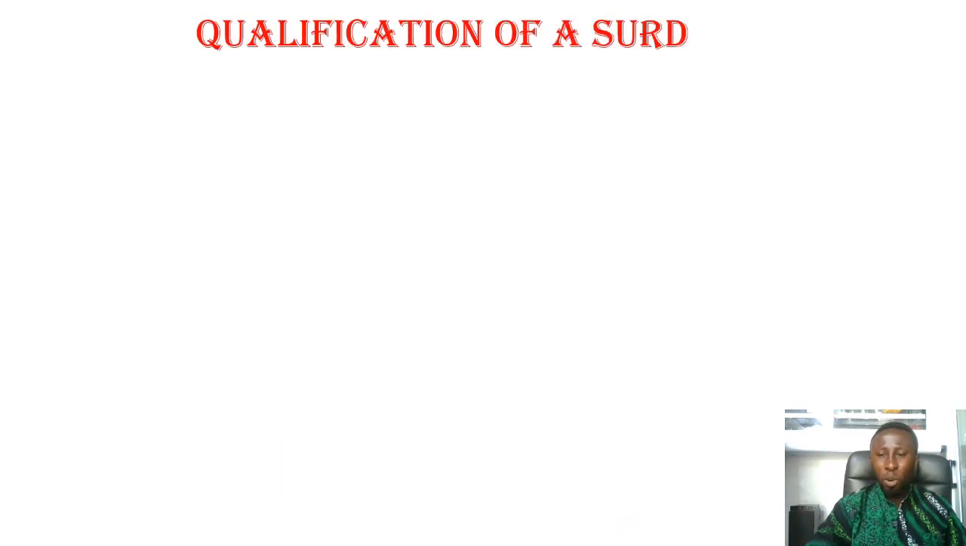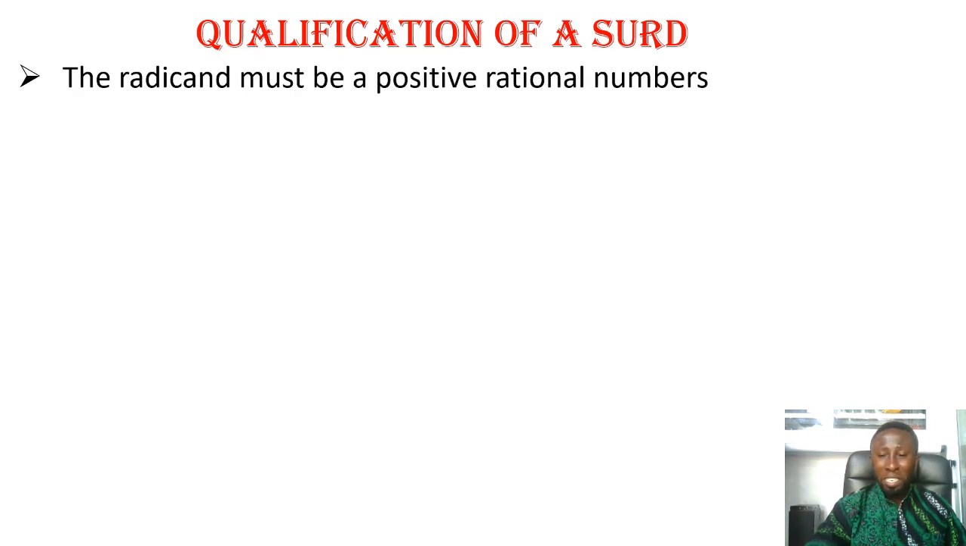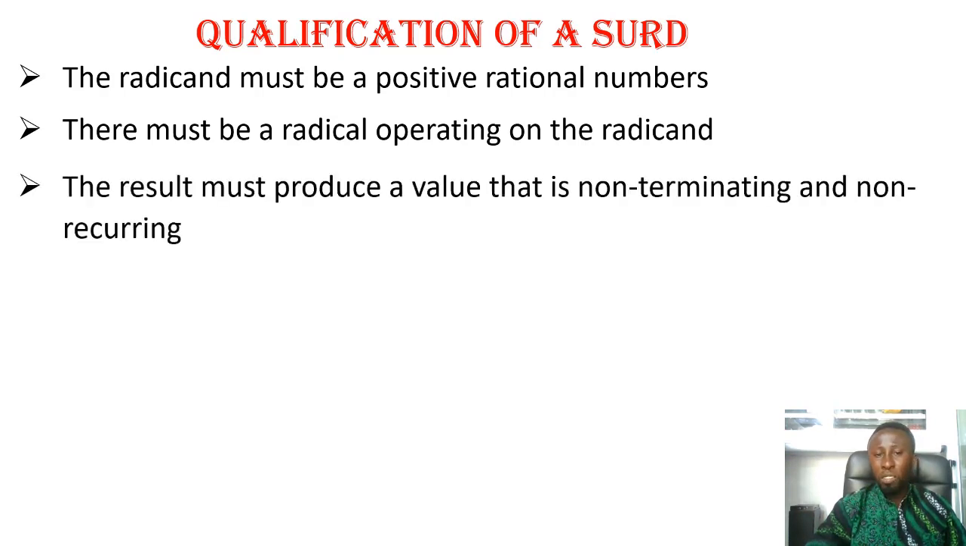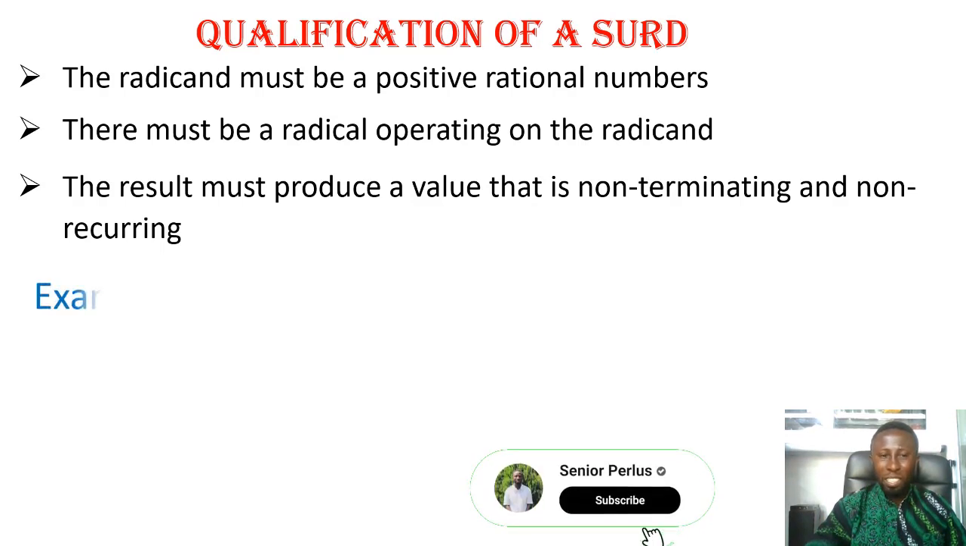Qualification of a surd. What qualifies a surd? One, the radicand, that's the base, must be a positive rational number. Yes, the base must always be a positive rational number. Two, there must be a radical operating on the base. That's the sign, the radical. Three, the result must produce a value that is non-terminating and non-recurring. That is a surd. Good.